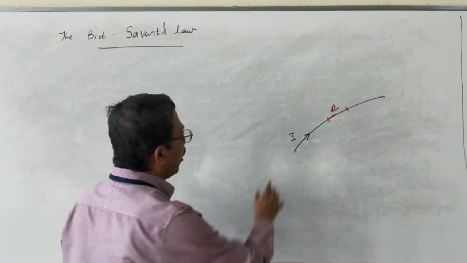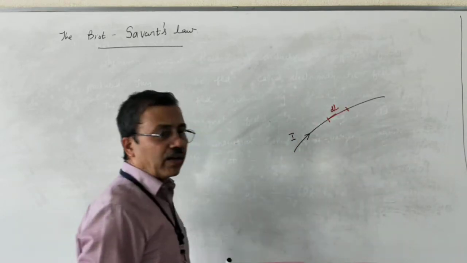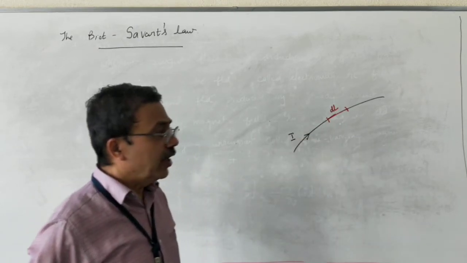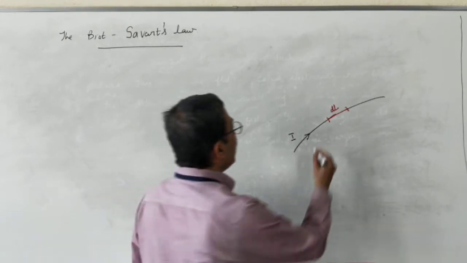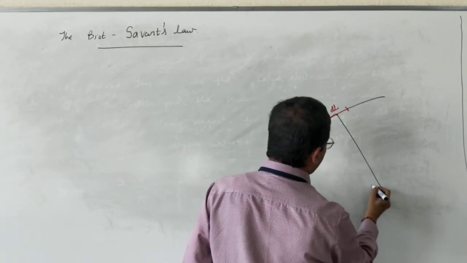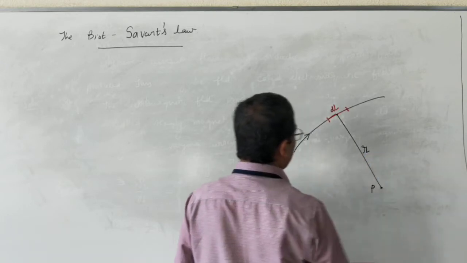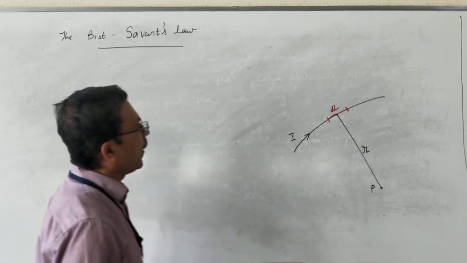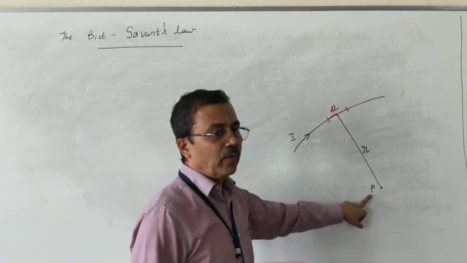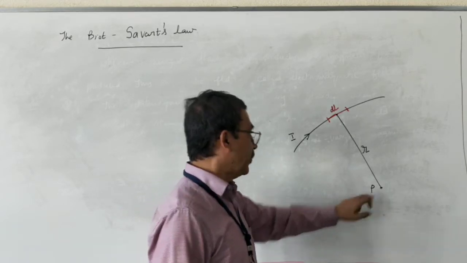The product of I and dl is called current element. This is the midpoint of dl. The midpoint of dl has a distance equal to r meters to point P. Point P is the point of interest where we have to find the magnetic flux density.